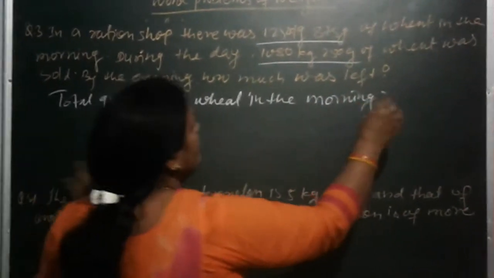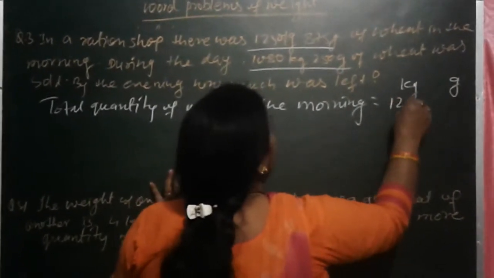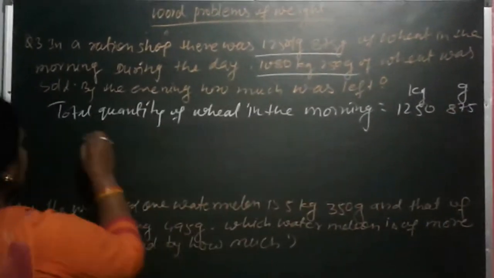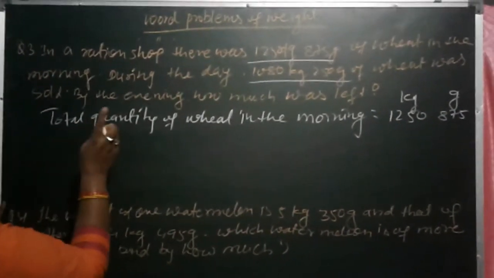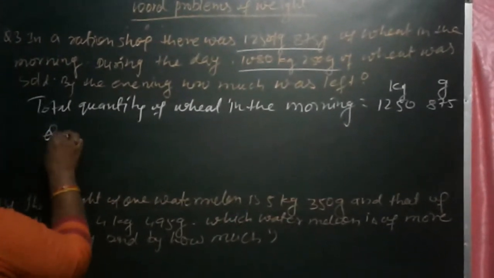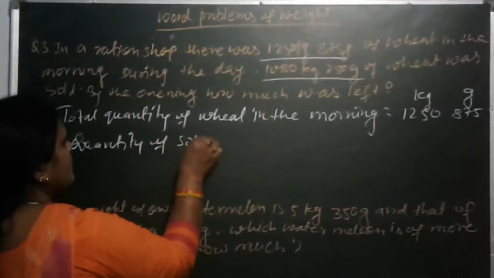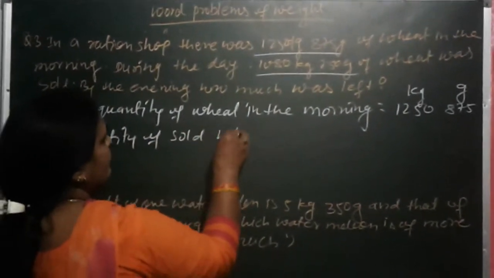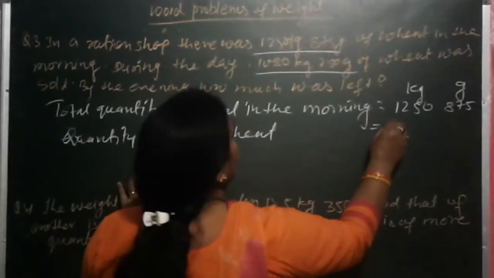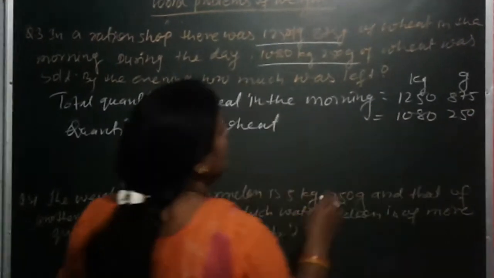Total quantity of wheat in the morning is equal to, now kg and gram, 1250 kg, 875 gram. Okay, now quantity of sold wheat is equal to 180 kg and 250 gram.